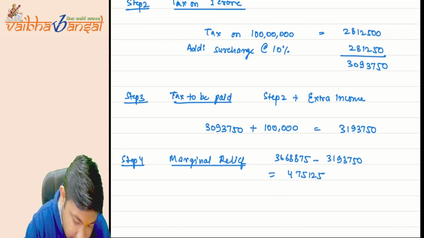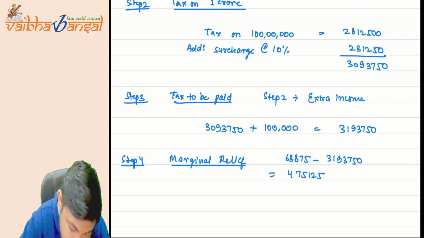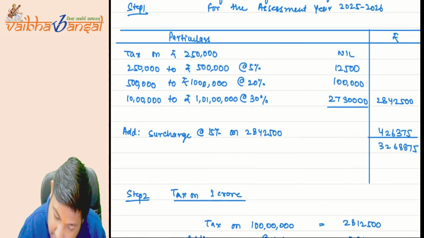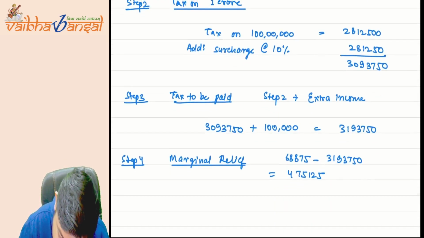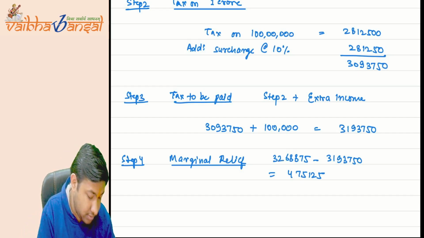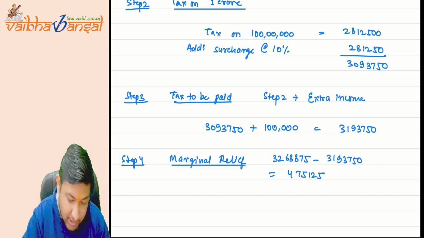Sorry, I have written it mistakenly earlier. 3268875 minus 3193750 comes to 75125.